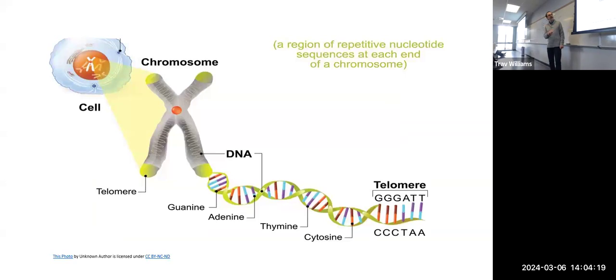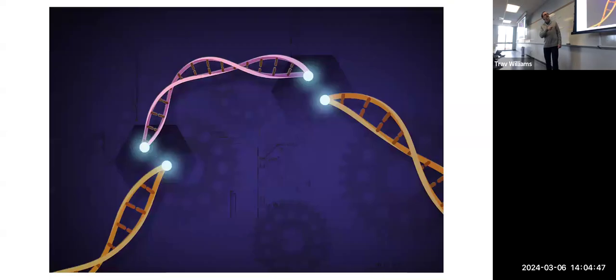Speaking of DNA, the end of our DNA strands, as we get older, starts to unravel. And that is called the telomere. So scientists are looking at that. There's some longevity scientists that are trying to figure out if we can keep the telomere from unraveling, then we stop the aging process. Because there are some creatures in nature that don't age. And maybe we can at least slow down the aging process.